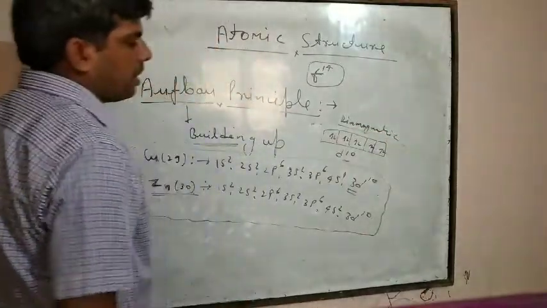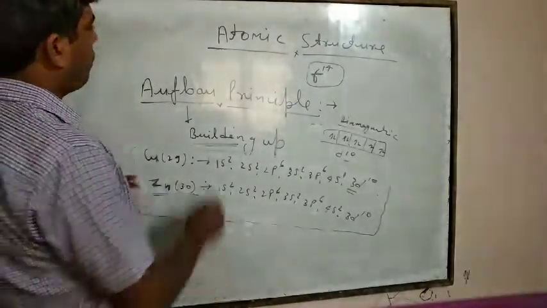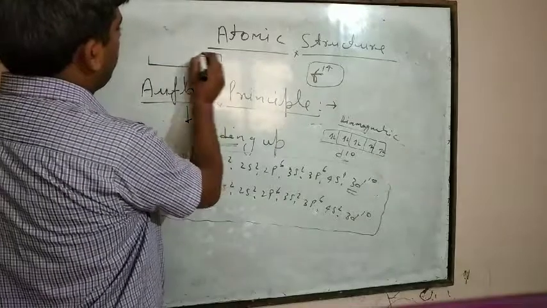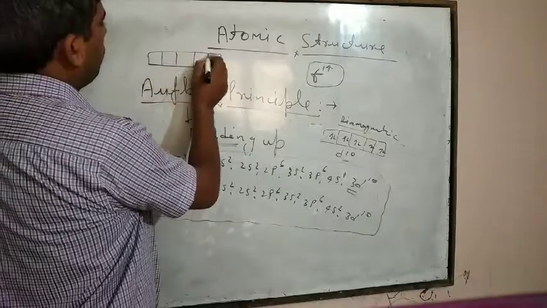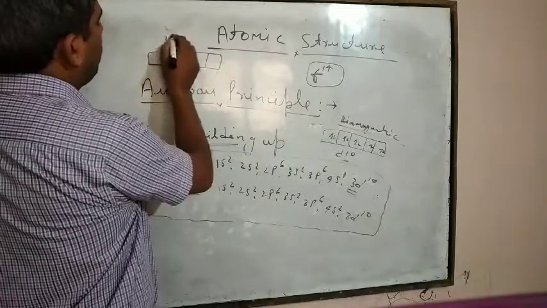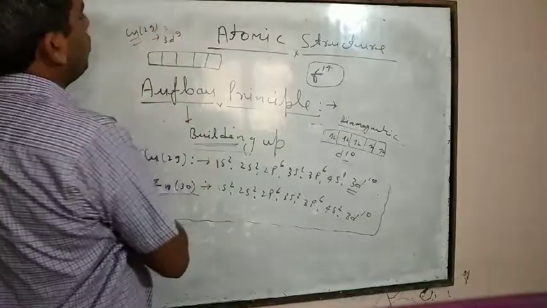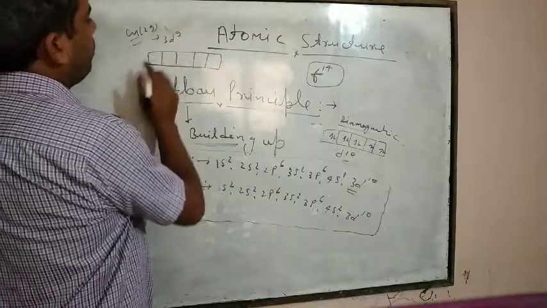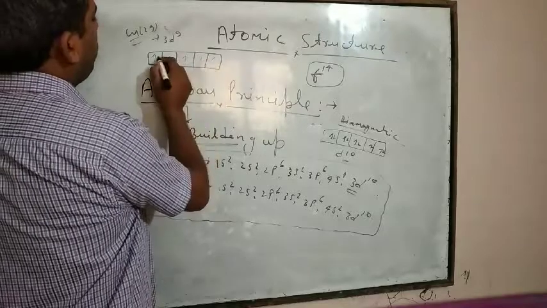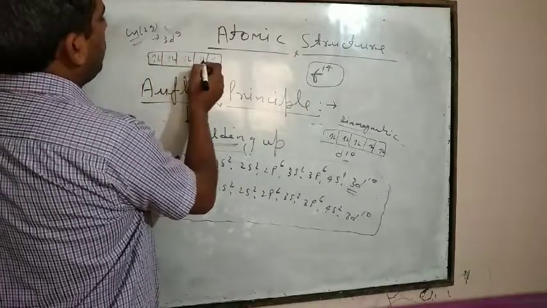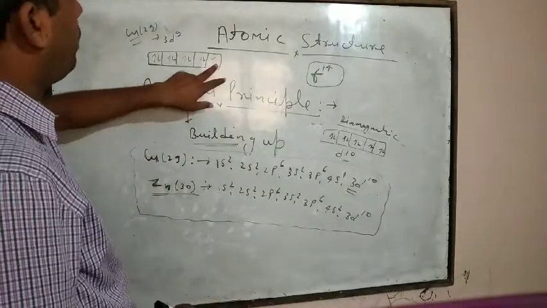And if unpaired electrons are present, then that is paramagnetic. For example, 3d9 of copper. Copper 29 has 3d9. So 1, 2, 3, 4, 5 orbitals and 9 electrons. One electron is unpaired, so it is paramagnetic.